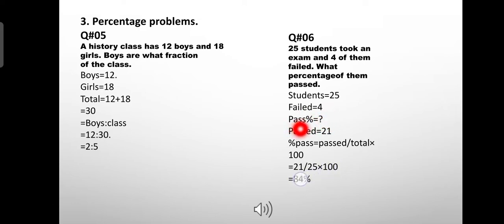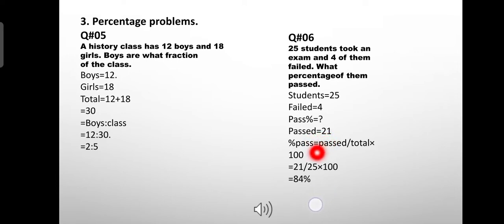We need to find pass percent, and if we look at the question, 25 students are the total number of students, and 4 of them failed. Now we can easily elaborate that 21 students passed, as 25 minus 4 is 21.